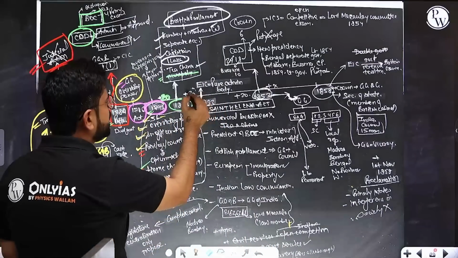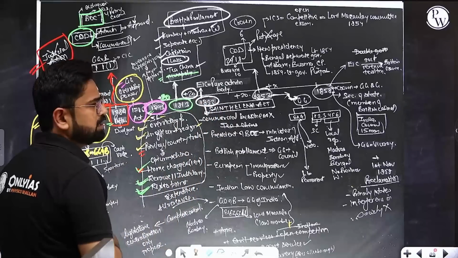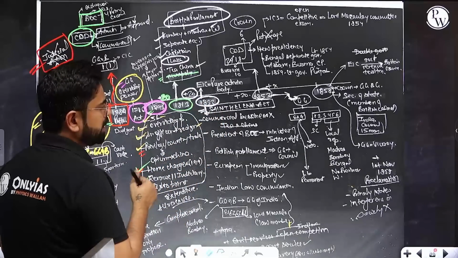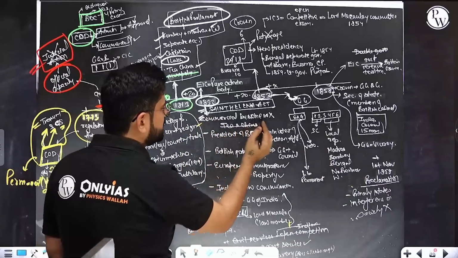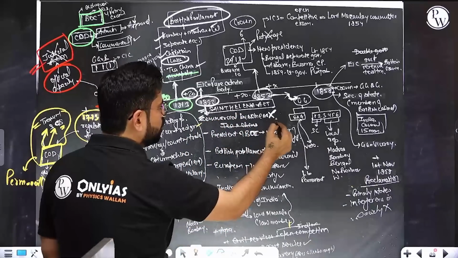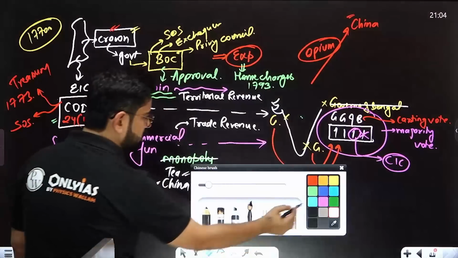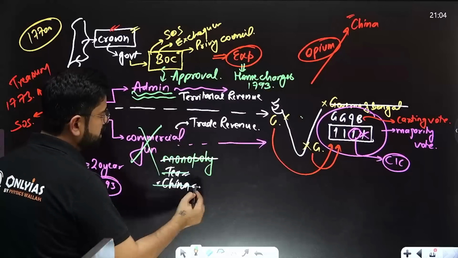Again, after 20 years, we have one more act. This is the 1833 Charter Act. By the way, it is also called the St. Helena Act. Now, in this particular act, the commercial business of East India Company is supposed to be gone. That means this commercial function is no more. It is over. It automatically means that tea and China is also gone, right?